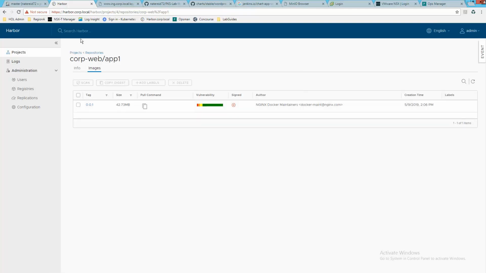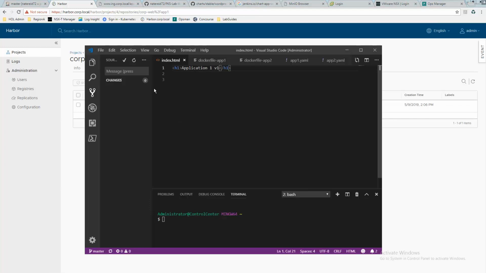So what I'll do is update the application, both the simple HTML here to V2, and then I'll change the container image version that is being used for this application to stable. Once I do that and commit it, so I'll do a commit and then a push to the GitHub repo, that will kick off the JenkinsX pipeline.